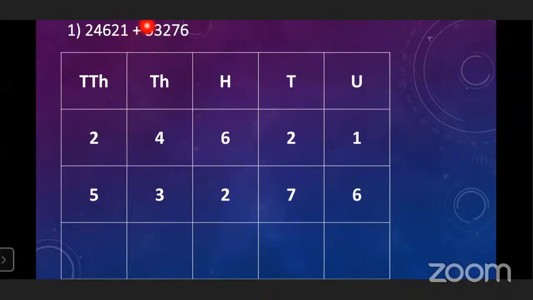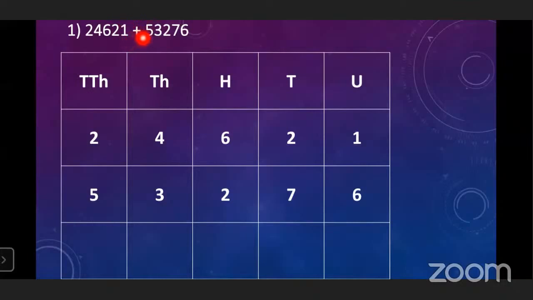Which sign is here? Addition, plus. We can say plus also. Means 24,621 plus 53,276. Means here we have to add.